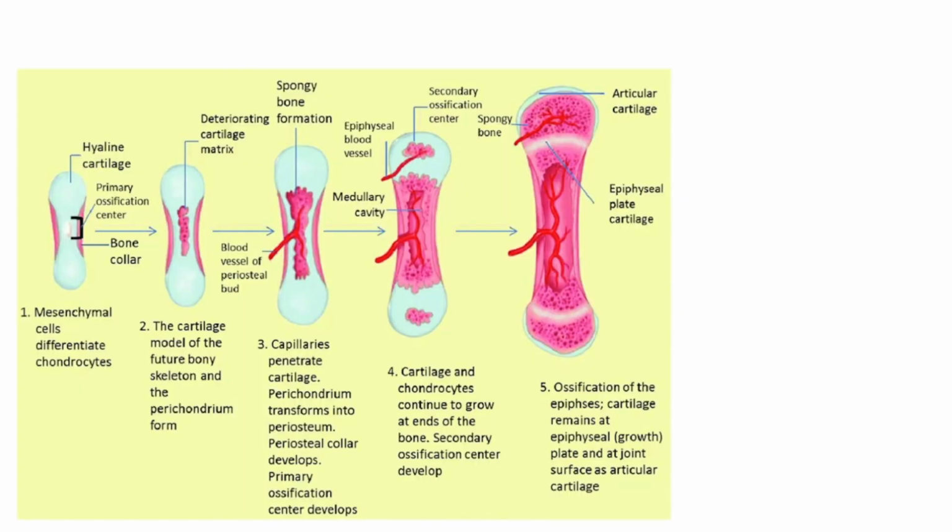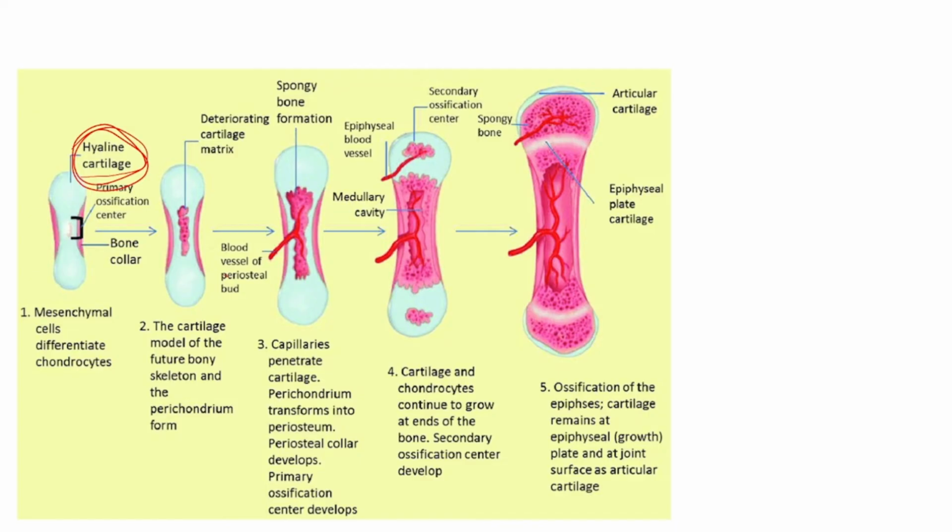But in case of other long bones of the body, particularly the thigh bones and other long bones, there is a presence of hyaline cartilage. After the hyaline cartilage, gradually there is ossification around the hyaline cartilage and there is formation of bone.